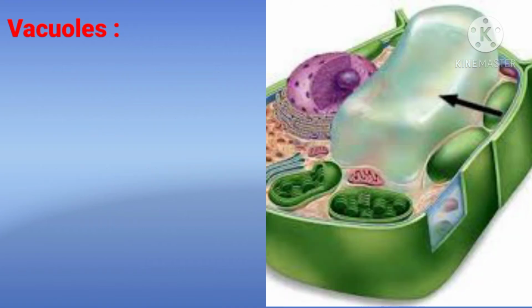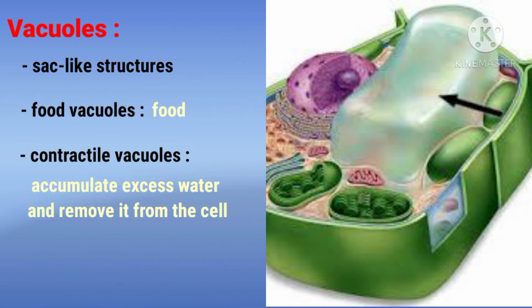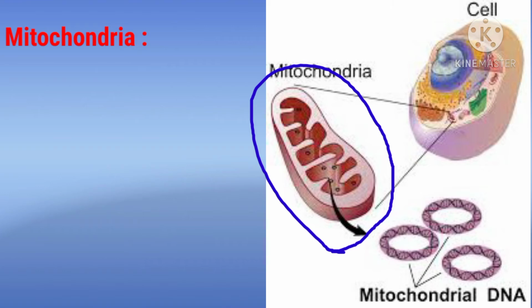Next is vacuoles. There are many sac-like structures present in the cell called vacuoles. Food vacuoles contain food, and the contractile vacuoles are specialized vacuoles that accumulate the excess water and remove it from the cell.